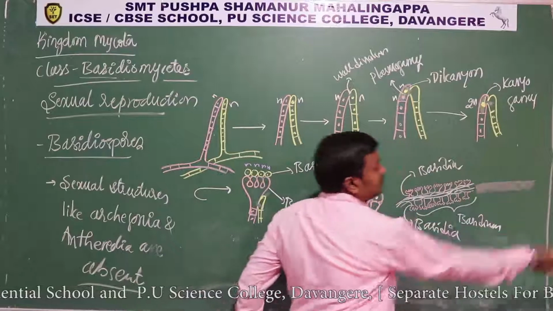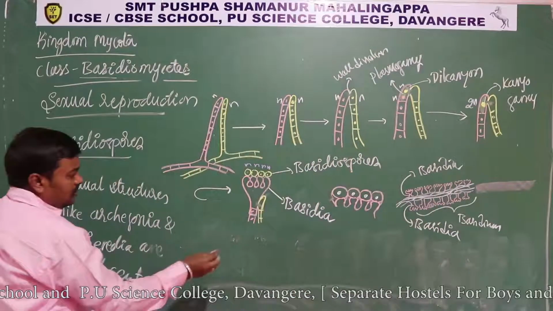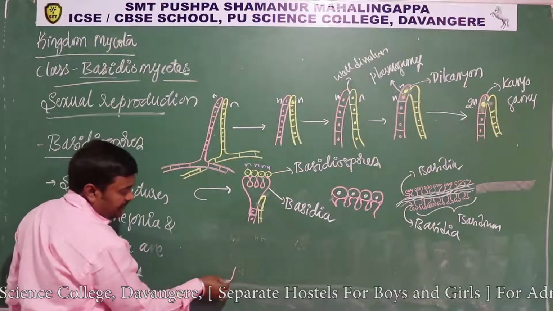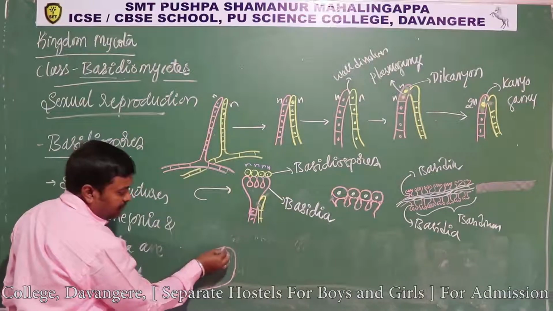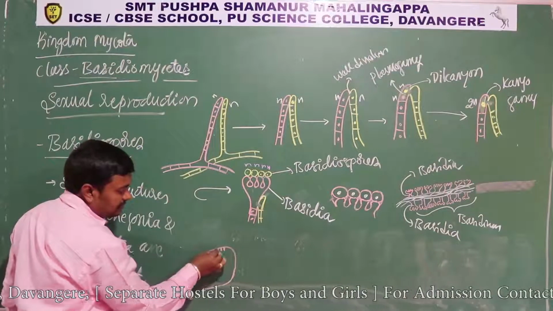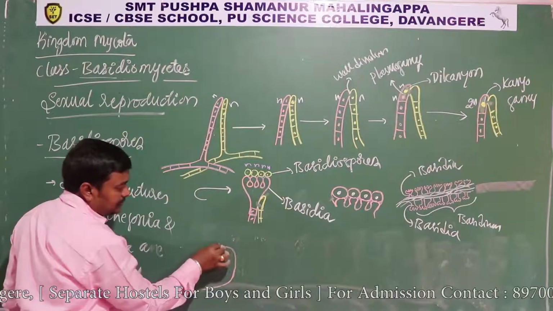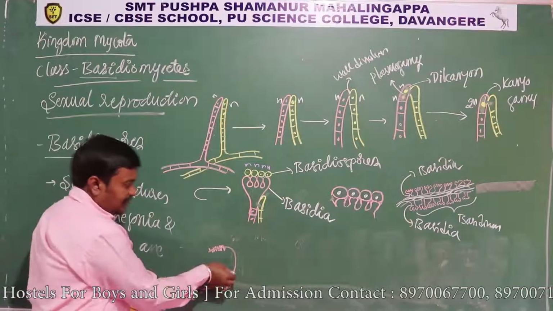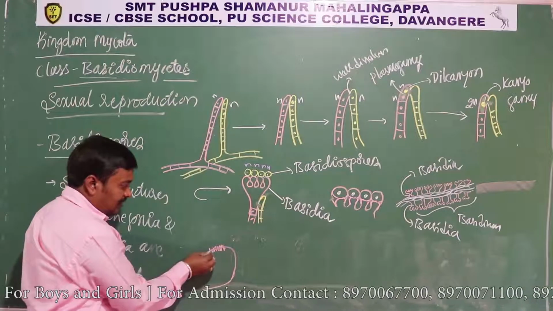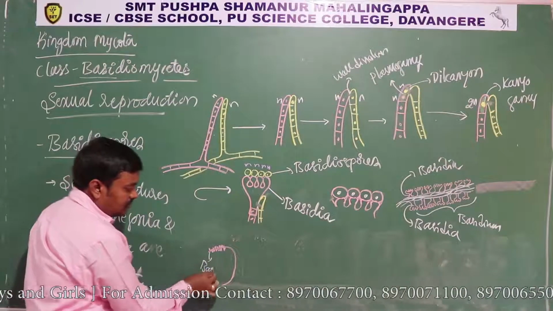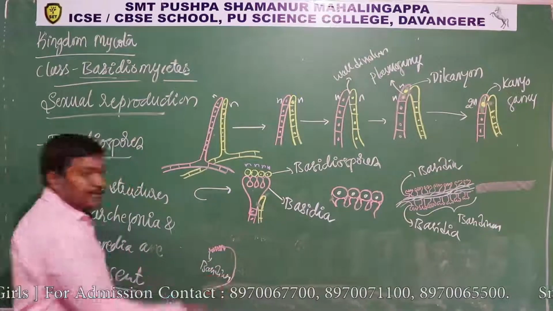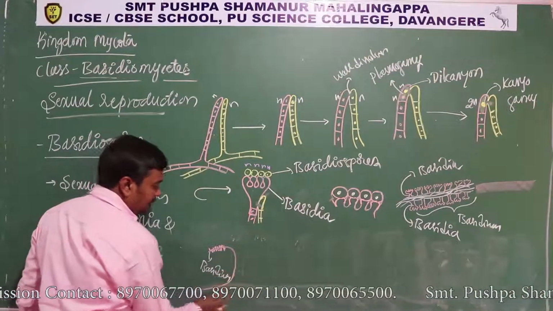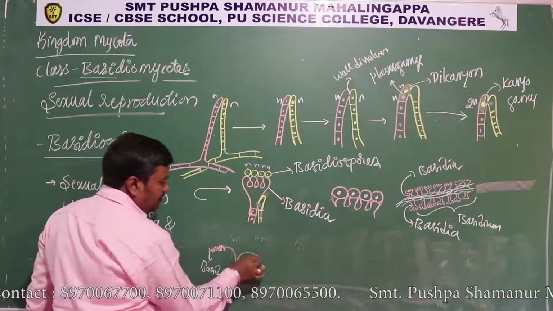Let me write like this. I will write the whole structure. So how this forms is, many of such basidia. So this is the hyphae, and at the tip they form the basidia like this. Okay, so let's say this is the horizontal hypha, this is the elongated one, and it produces basidium. Okay, so many of such basidium. Just imagine one more basidium.